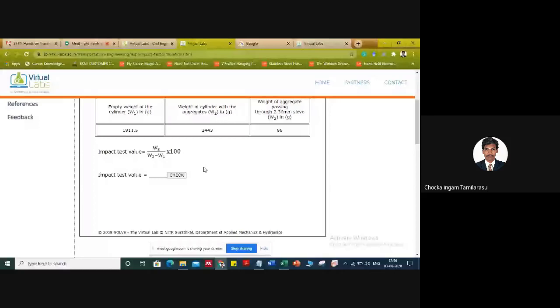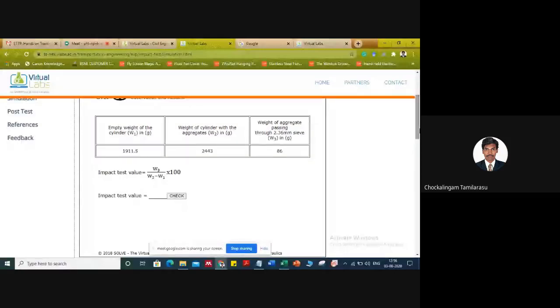Again similar to the crushing strength. W1 is 1911.5, whereas W2 is 2443, and the weight of aggregate passing 2.36 mm is 86.